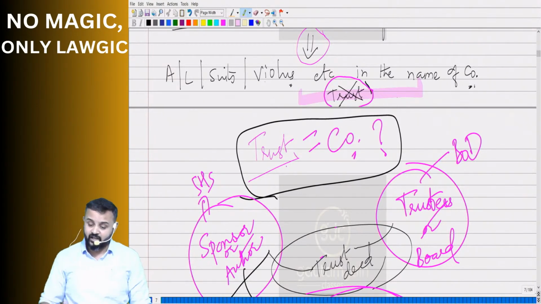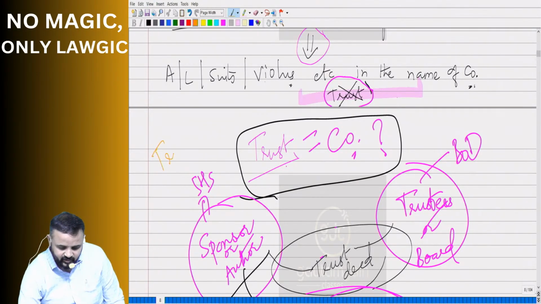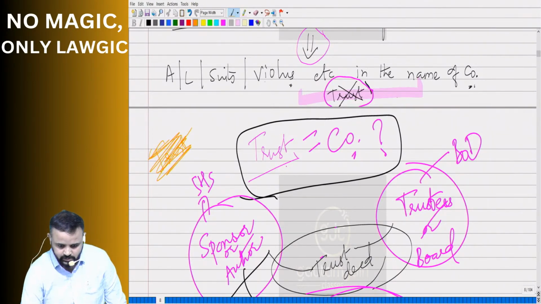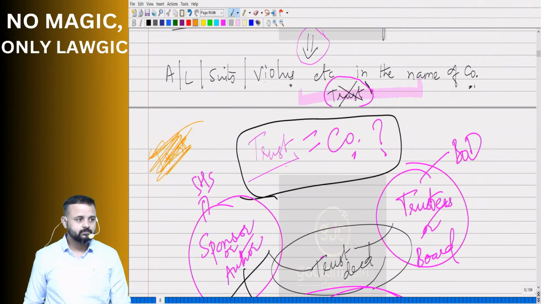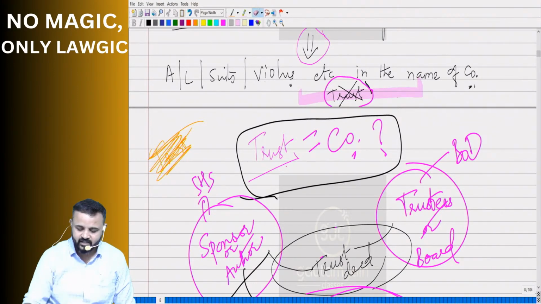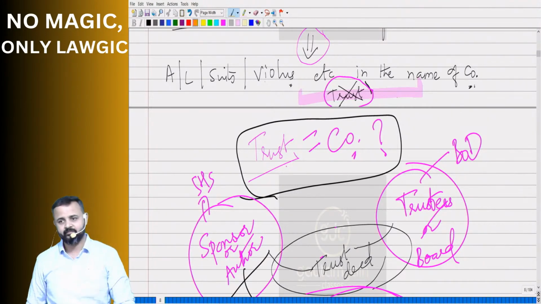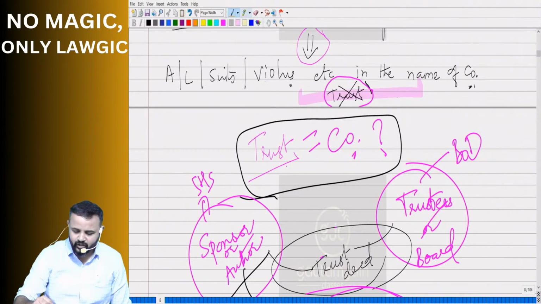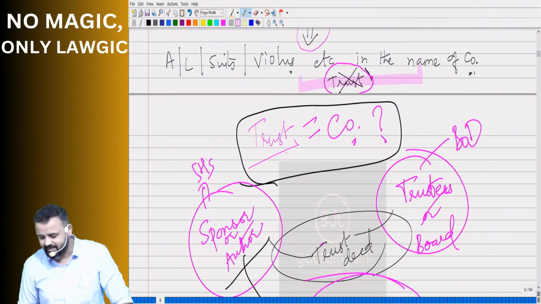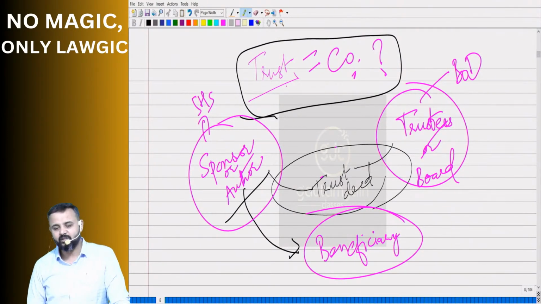And there's another way of striking, revenge mode, like you write trust here and then strike it off heavily. I am not asking you to do that. What I am asking is a visible strike through, so later on you should be able to see that. Clear? So, guys, it's not a trust. What is not a trust? Company. And this diagram is just trying to help you understand the structure.